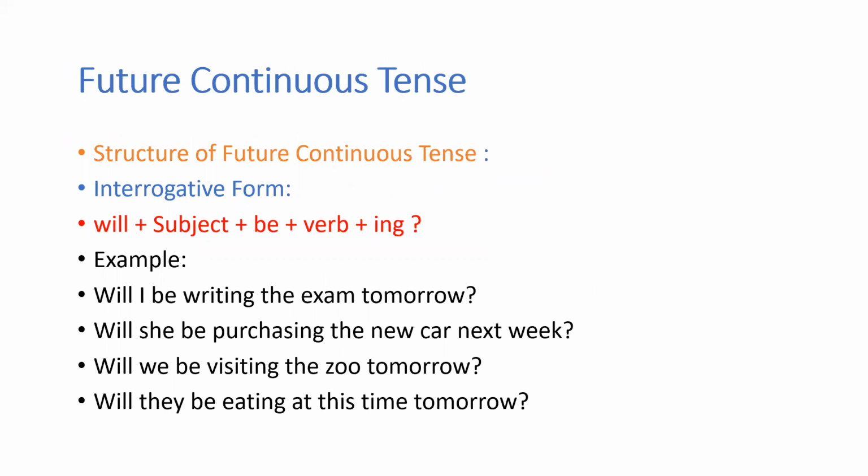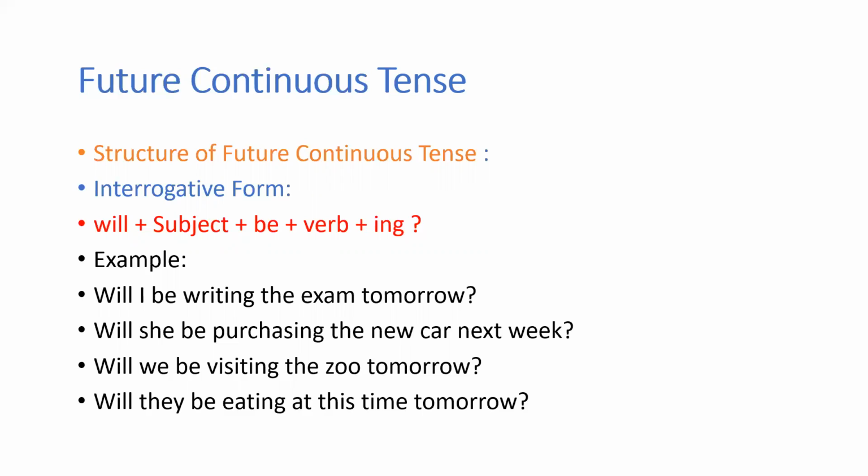How to frame questions. Whenever you're writing a question, you will begin with the verb and then you have the subject. So look at the structure here. You will start with will plus subject plus be plus verb plus ing. Now look at the example. There are many examples given there. Will I be writing the exam tomorrow? So question mark is compulsory to indicate that it is a question, right?